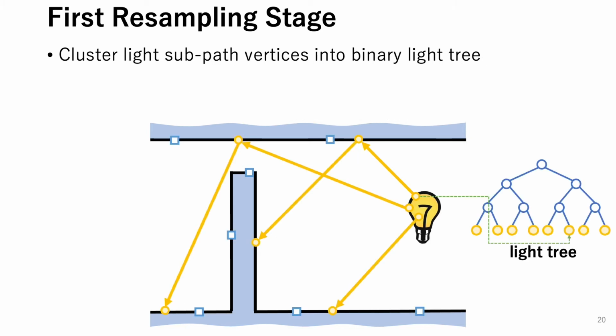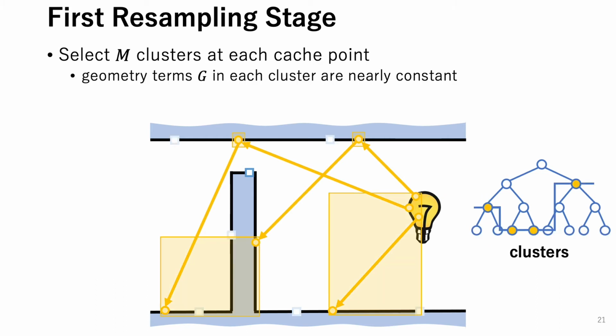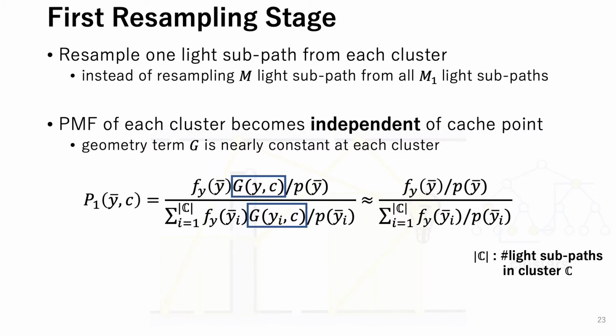To delete the geometry term G from the PMF P1, we cluster the light subpath vertices into a binary light tree, as shown in this slide. For each cache point, we select M clusters so that the geometry terms between the cache point and the light subpath vertices in each cluster are nearly constant. In this cache point, these clusters are selected so that the geometry terms in each cluster are nearly constant. To sample M light subpaths from M1 light subpaths, one light subpath is resampled from the light subpaths in each cluster. Then the PMF P1 to resample a light subpath from each cluster is expressed by the following equation, where capital C represents the cluster.